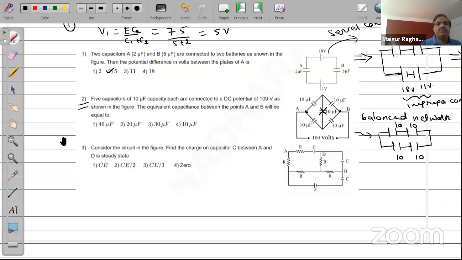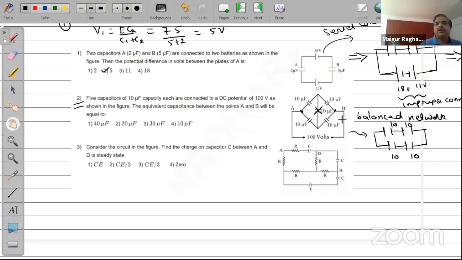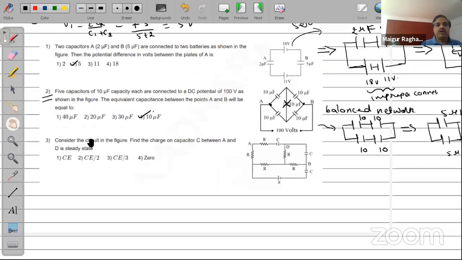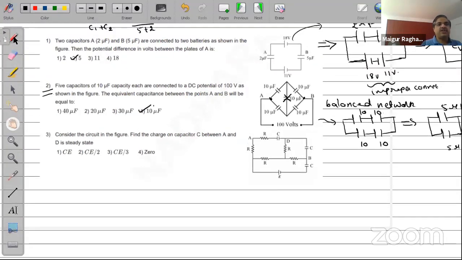So effectively, this will be now a series combination. So 5 microfarads, 5 microfarads. Together the parallel combination will give you 10 microfarads, and therefore that's the correct one. Perfect. Quite a good one. Okay. Wonderful. Next question also is very interesting.